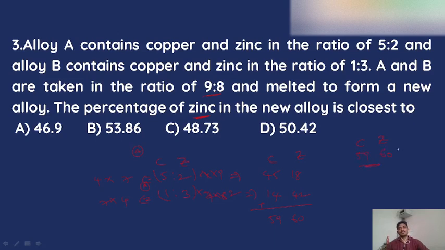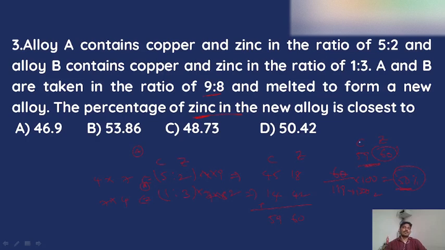But this is not what our question is asking. What the question asks is the percentage of zinc. So how many parts of zinc are present? 60 parts are present, out of how many parts? Out of 119 parts, into percentage. In order to simplify this, I will take 119 as 120. So 60 over 120 cancels to 1 by 2, which is nothing but 50%. So my answer is very near 50%.